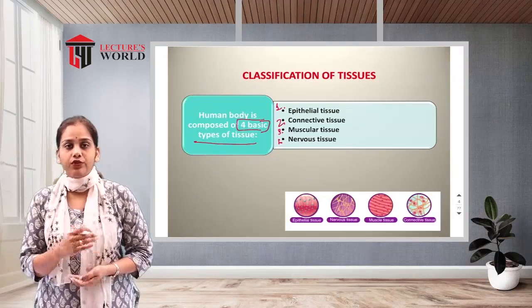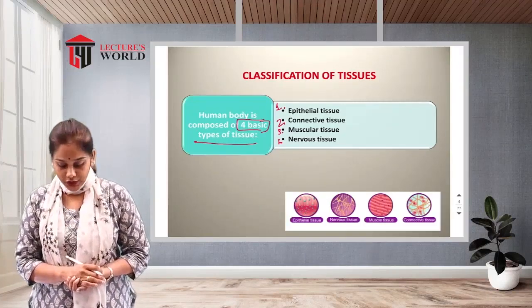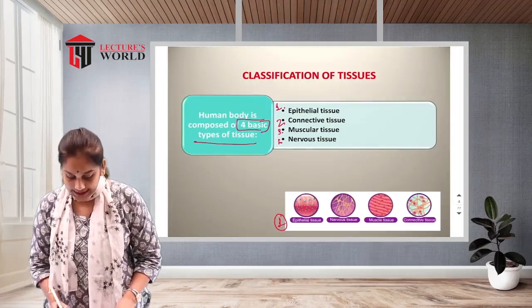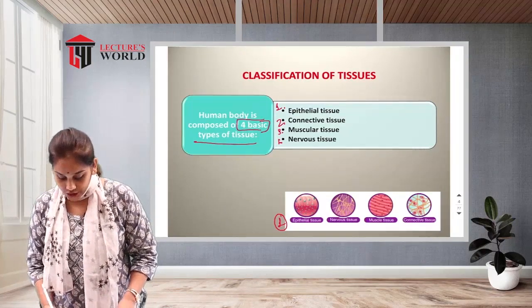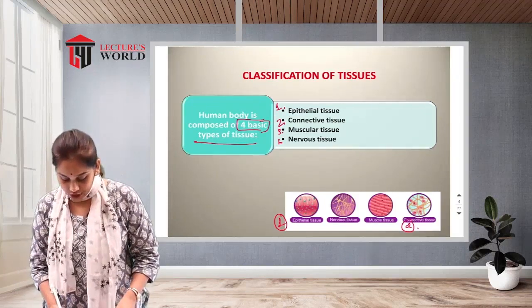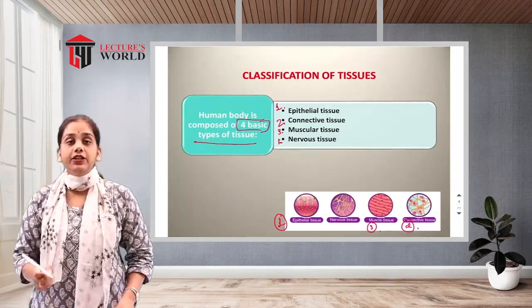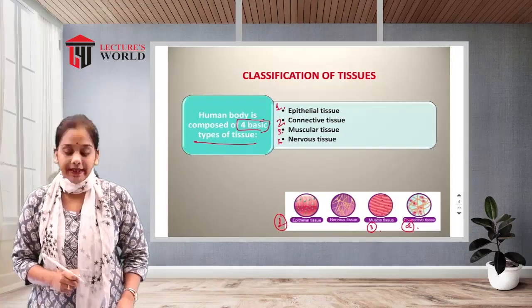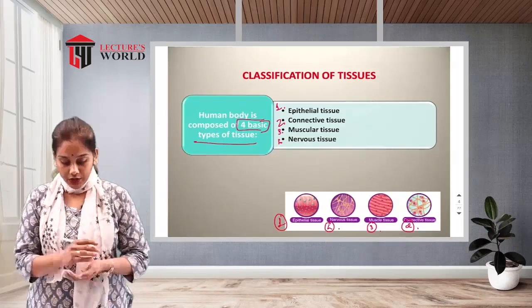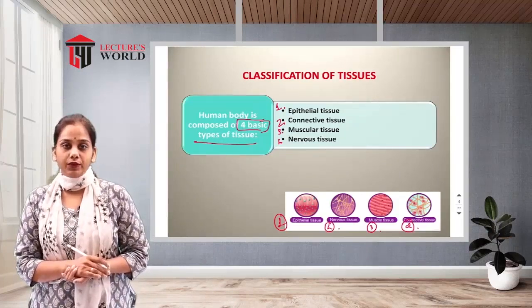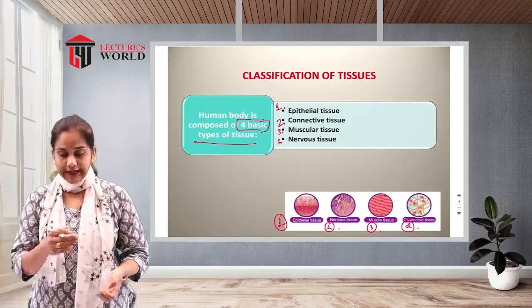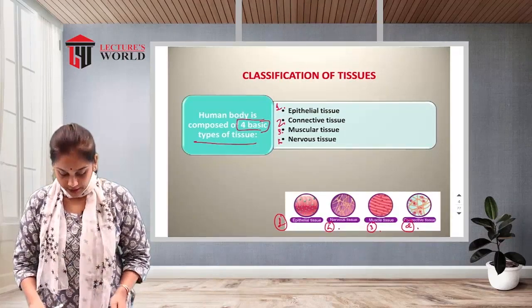So which are the four? First one is epithelial tissue. See, this is the epithelial tissue. Second one is connective tissue. See, this is the connective tissue. Third one is muscular tissue. See, this is the muscle tissue, or we can say muscular tissue. And the fourth one is nervous tissue. These are the most important and vital tissues in our body. So let us see them in detail one by one.